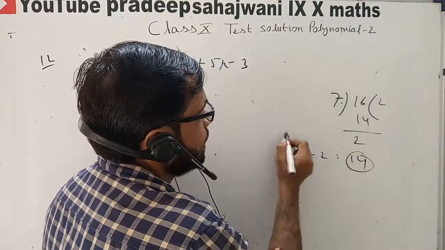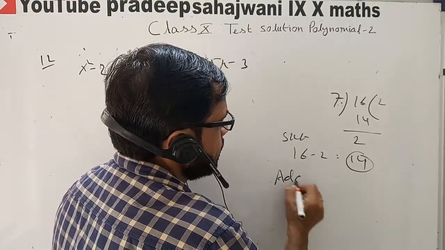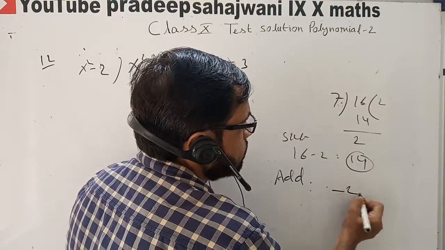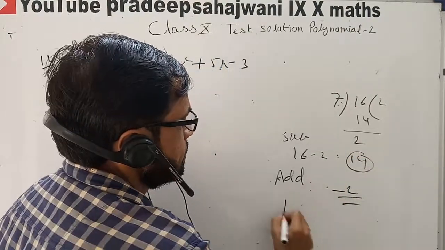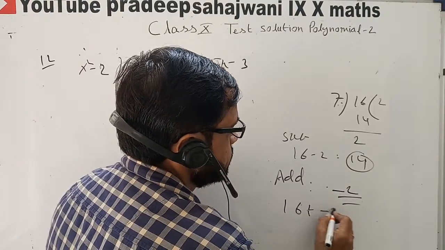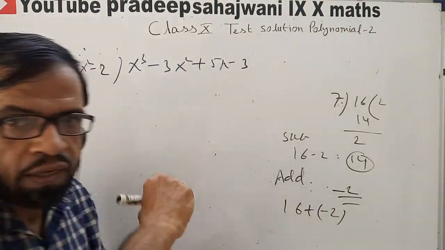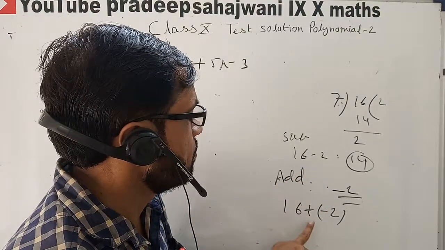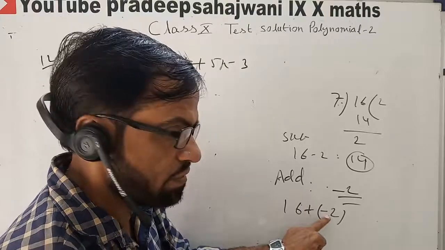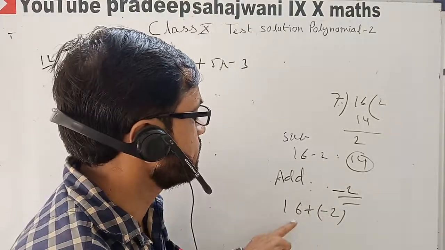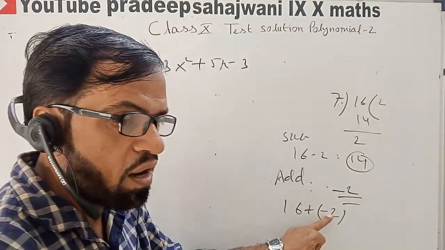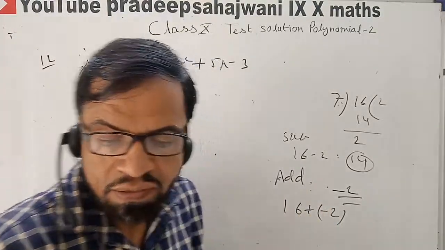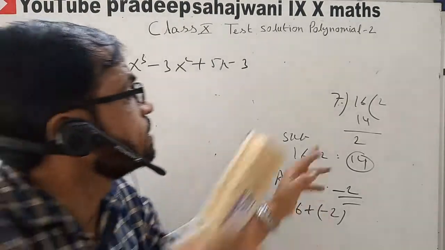But what should be added? Listen, we will write the remainder in negative form. What should be added? 16 plus minus 2. Clear? What should be added in the 16? We are adding. Okay, it is very interesting to see. We are not subtracting. We are adding. What we are adding? Minus 2. So our answer is minus 2.